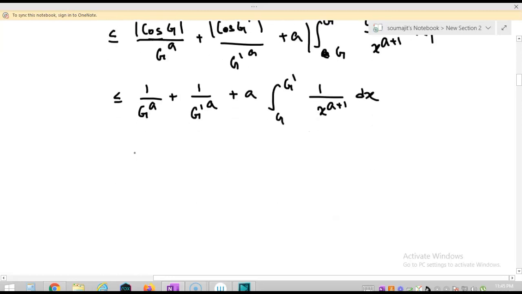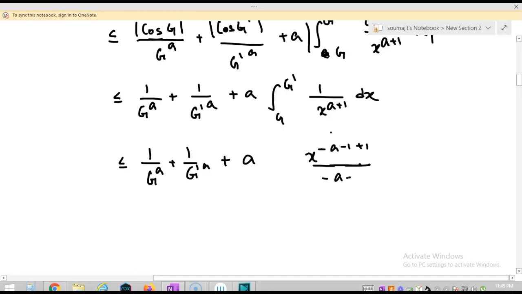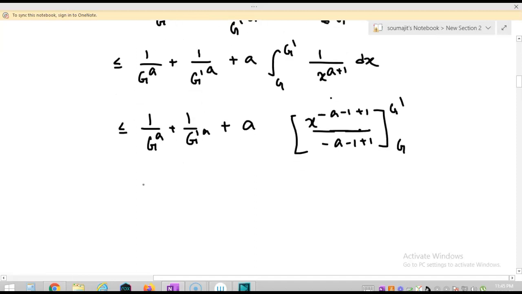So if I integrate this, I will get less or equal to 1 by g to the power a plus 1 by g dash to the power a plus, after integrating this, I will get x to the power minus a minus 1 plus 1 by minus a minus 1 plus 1. So from g to g dash, and it will be 1 by g to the power a plus 1 by g dash to the power a plus a into